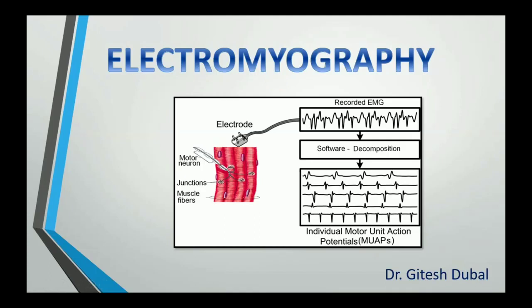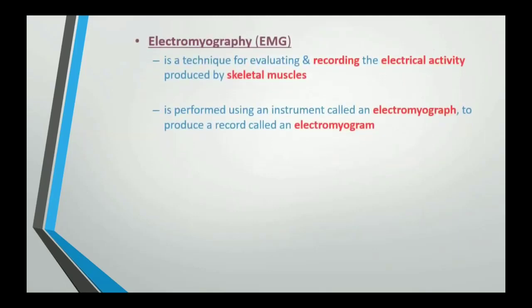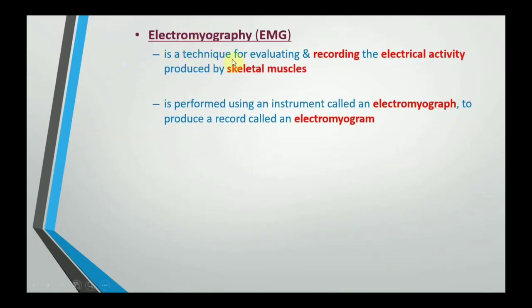Hello students, I am Dr. Gitesh Dubal. Let's start with the definition of electromyography. Electromyography is a technique for evaluating and recording the electrical activity of the skeletal muscles. The instrument which is used for recording the electrical activity is known as electromyograph, and the record is known as electromyogram. So let's understand once again. Electromyography is the technique, electromyograph is the instrument, and electromyogram is the record. It is something similar to electrocardiography.